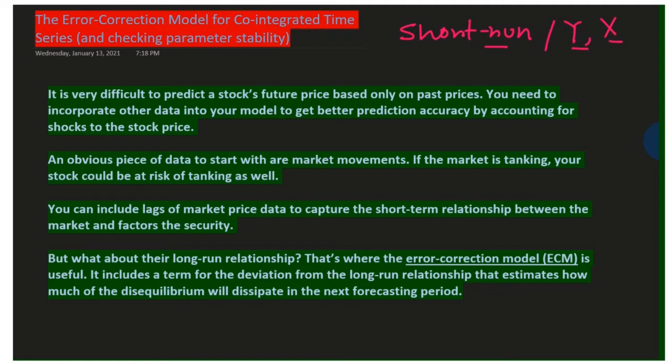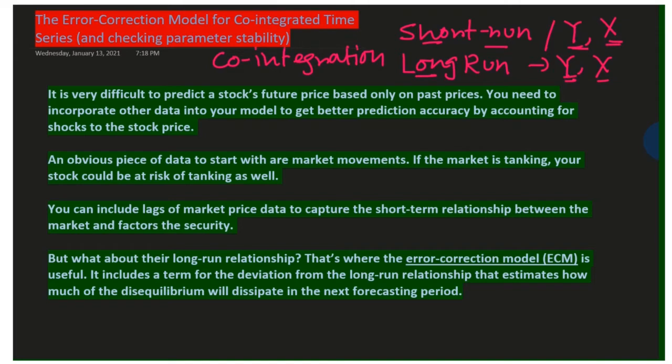At the same time, you would like to know the long run relationship of these two variables. Now, my dear learners, if this is your objective, then first you establish whether these two variables have a long run relationship or not. And for that reason, we are going to apply the co-integration test. Co-integration will tell you whether these two variables have a long run relationship.